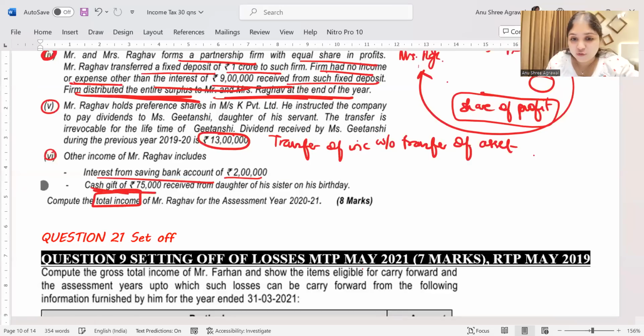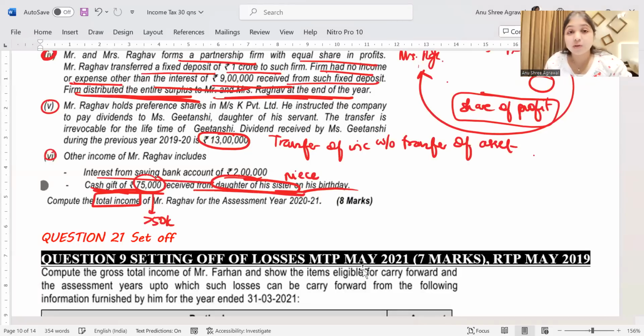Then he got cash gift of 75,000 from daughter of his sister. Heights of complication. Cash gift received from daughter of his sister. See, cash gift 75,000. It is more than 50,000. Is he received it from daughter of his sister? Is daughter of his sister, that is niece? Can I call this niece as relative? See, if I receive a gift from my uncle, for me it is exempt. If I give a gift to my uncle, for my uncle it is taxable, because niece and nephew are not considered as relative. For the purpose of gift, who is relative?